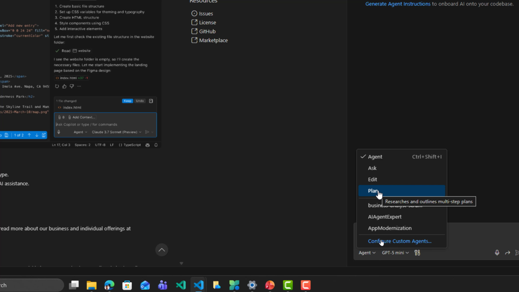In the agent mode, we talk about vibe coding. The agent will do the work for us. So we ask something via instruction or via prompt, and the agent will start writing code and editing files for us. There is the ask mode, just to ask some stuff, and the Copilot will answer us, like, for example, asking ChatGPT in the ChatGPT portal. There is the edit mode that will help edit some files. We will ask, for example, the agent or the Copilot to edit a CSS file for us.